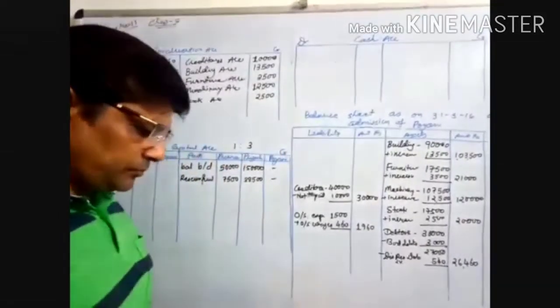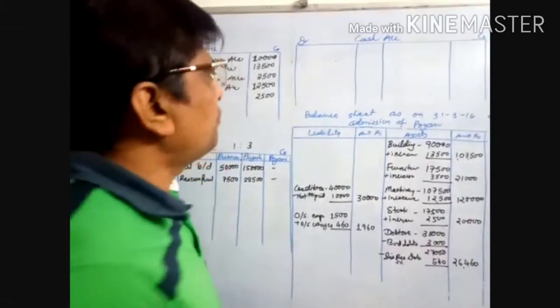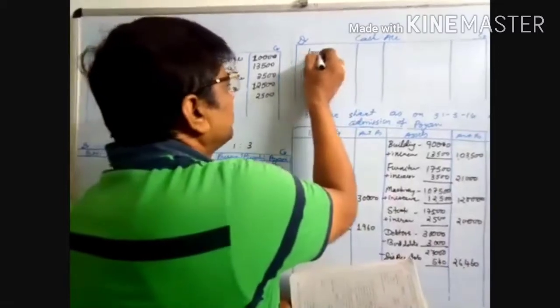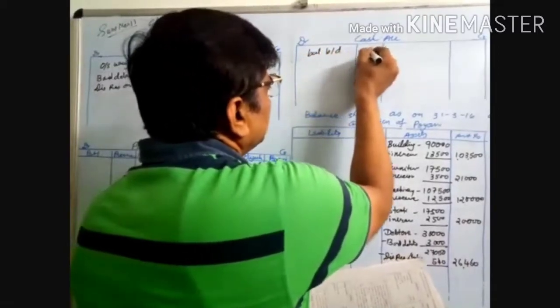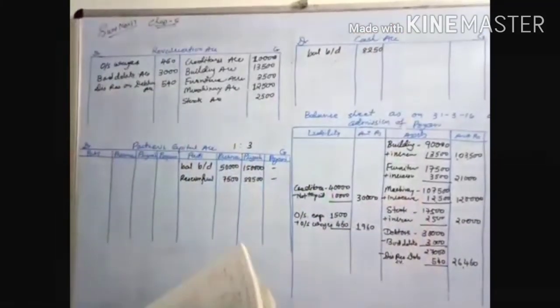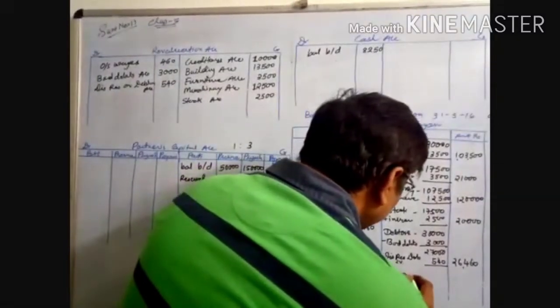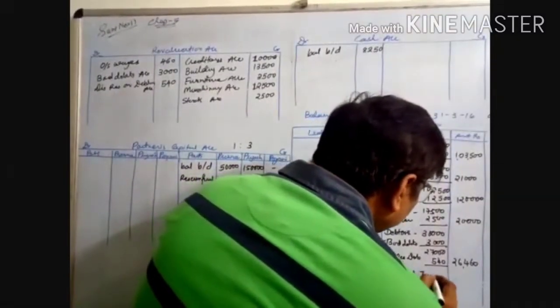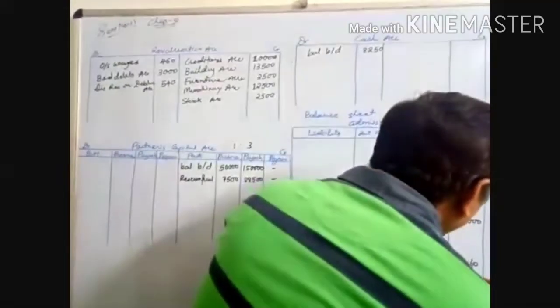Now cash and bank account 8,250. Accrued income 750.